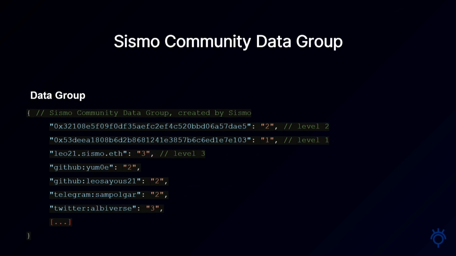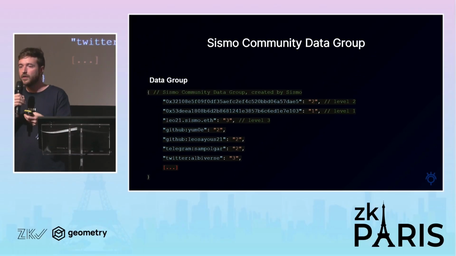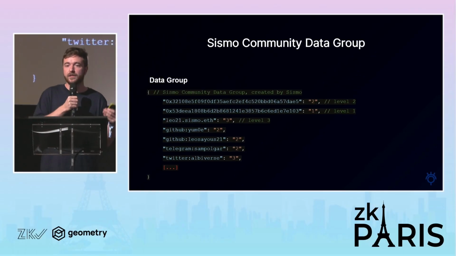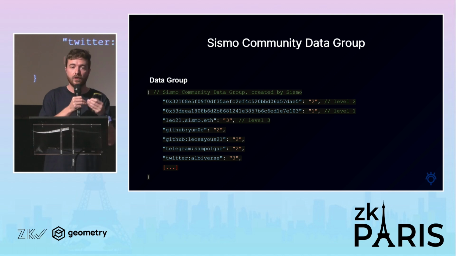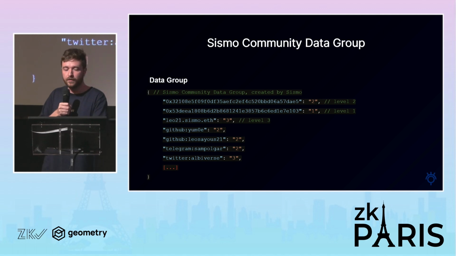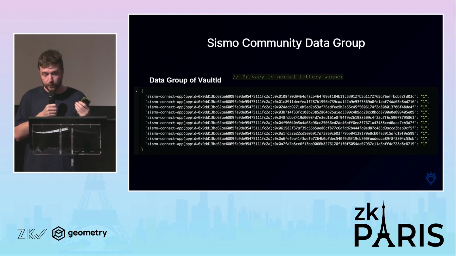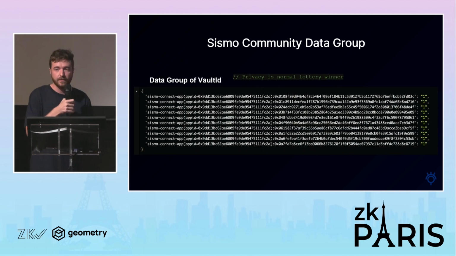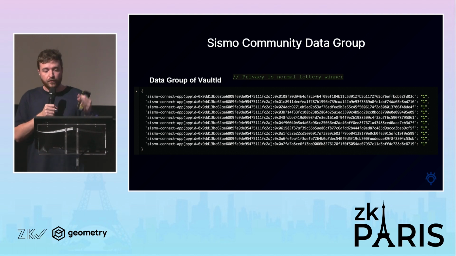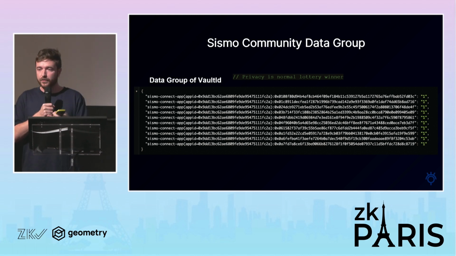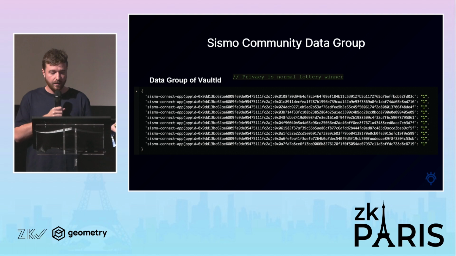So here we can see different types of data groups. You see we can, for instance, encode different levels and use this level to get access to an application only if you have level 3, level 4, and so on. We can also do a data group of Vault IDs. For instance, for the privacy-preserving lottery I will show you with a demo, at the end, when you do the flow, you store only the Vault ID I generated for this application.